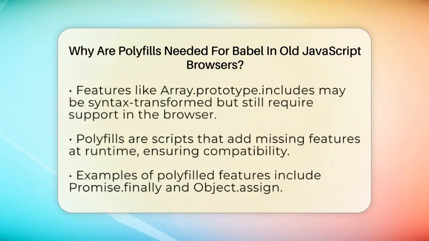For example, if you use a new method like Array.prototype.includes, Babel can change the syntax so it looks like an older version. But if the browser doesn't support that method at all, your code will still fail. That's when polyfills step in.